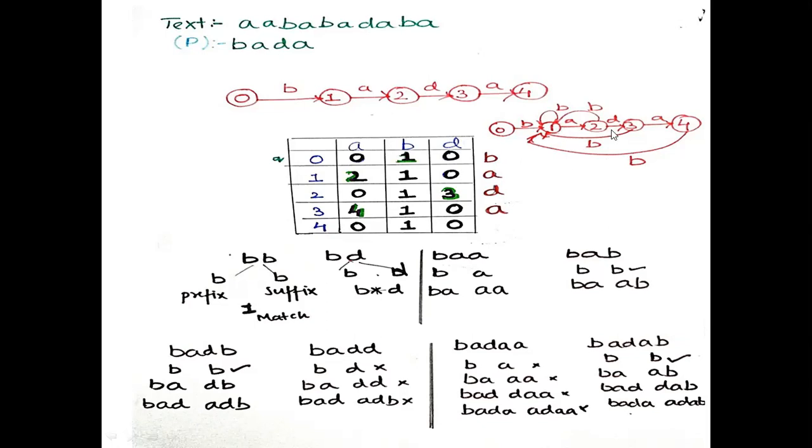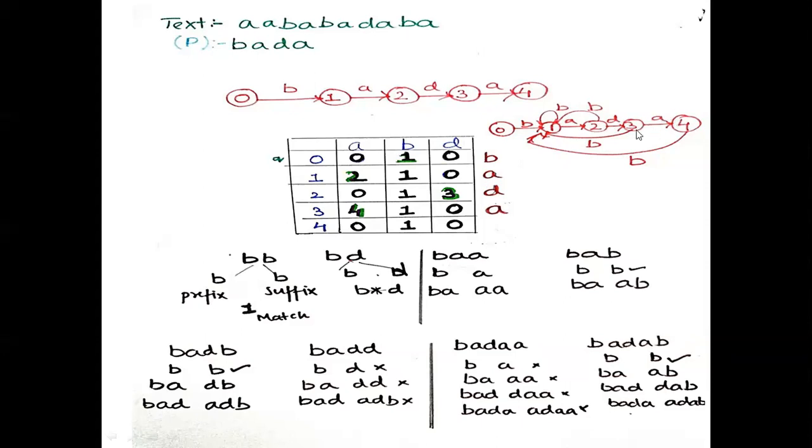Similarly, you can draw the finite automata from this. From state 0 to state 1, there is a transition for B, so I have written it here. From state 1 to state 2, it is A. And from 1 to state 1, it is for only B, so it is a self loop. And from 2 to 1, there is a transition for B. And from 2 to 3, there is a transition for D. And from 3 to 4, there is a transition for A.